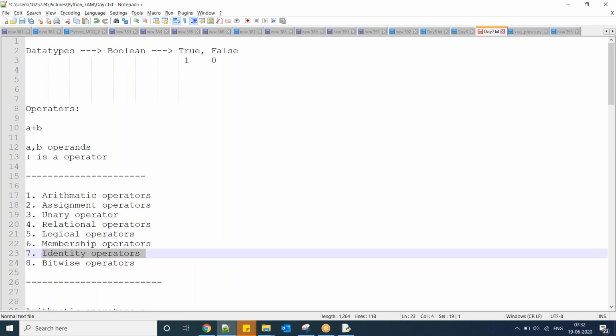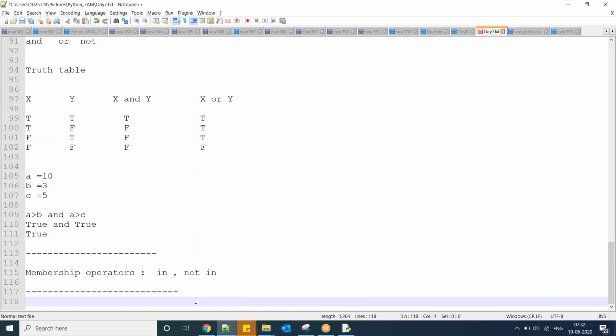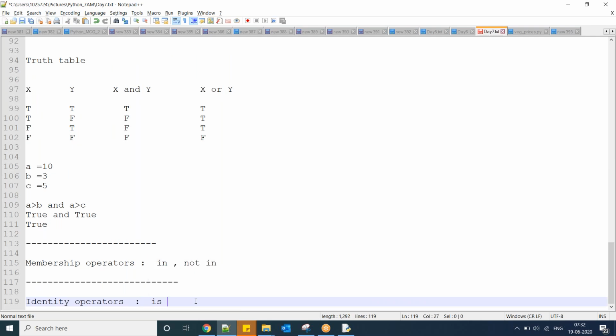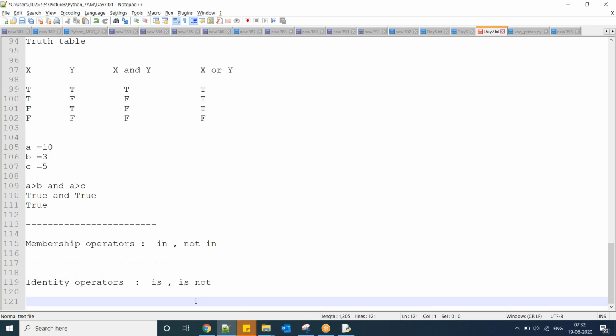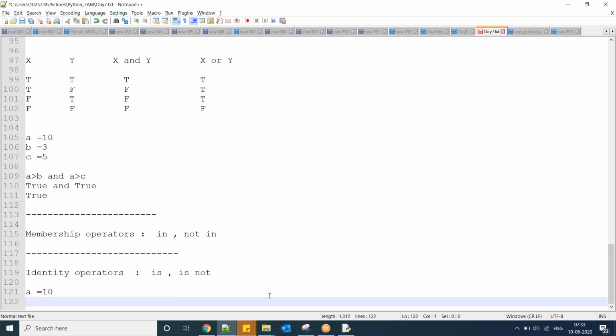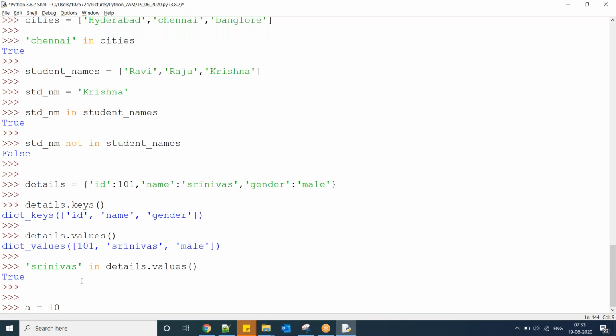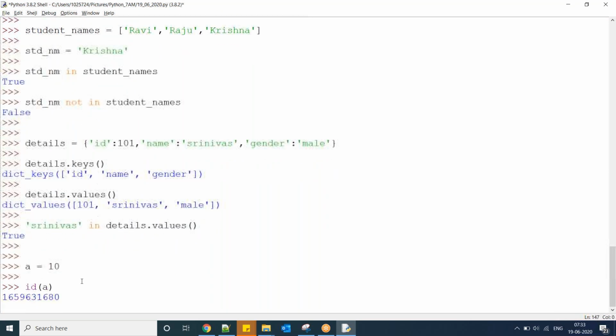Next, identity operator. Here we have is and is not. What is it going to do? It is going to do addresses level comparison. What is addresses level? As I told you, when you declare some variable, a equal to 10, a memory will be allocated. a equal to 10, id of a. This is the memory address of that variable.